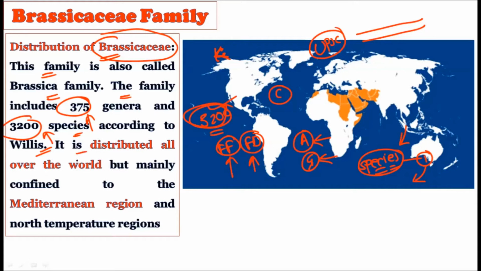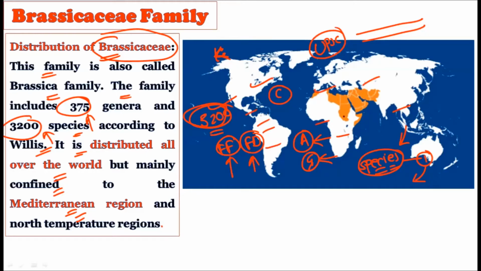See, it is distributed all over the world, but the family is mainly confined to the Mediterranean region and the north temperate region, right? Whatever food material we have seen which belongs to the Brassica genus of the Brassicaceae family is found all over the world. If you go to any country, you will find these kinds of plants. But only the domesticated species are found throughout the world.